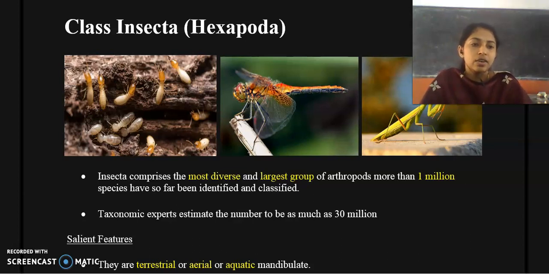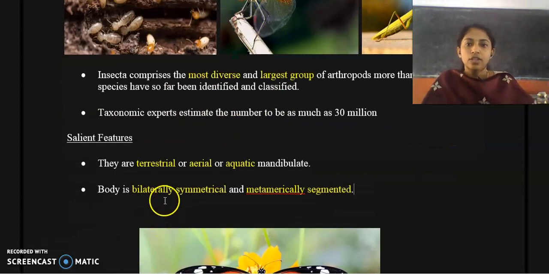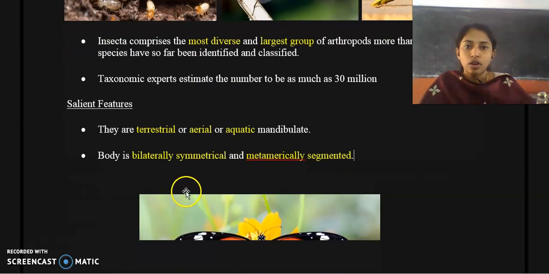Only 1 million species have so far been identified. So this class consists of a large number of organisms which are very diverse in nature. Clear? In this session we will discuss the salient features of class Insecta. We will move on one by one.